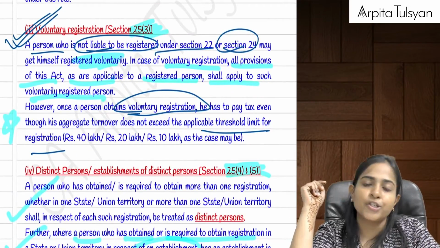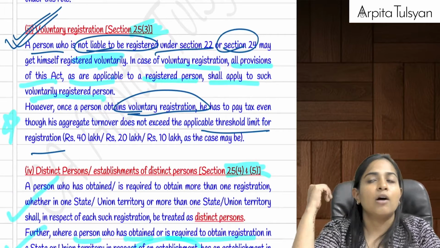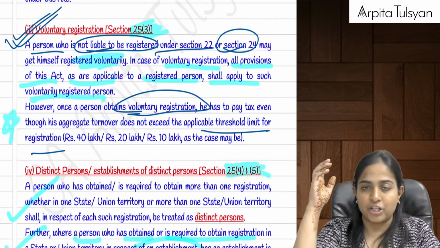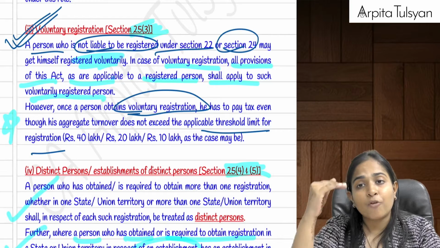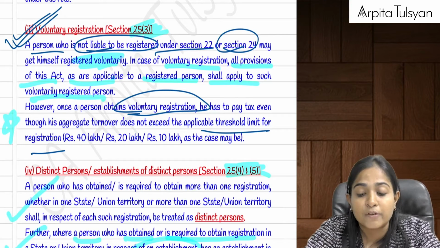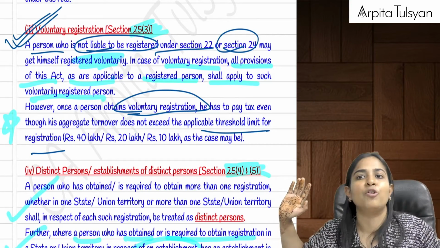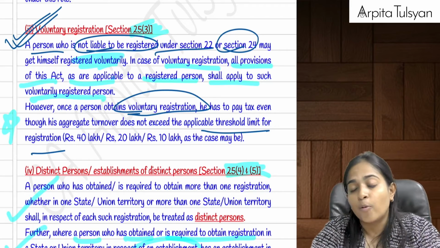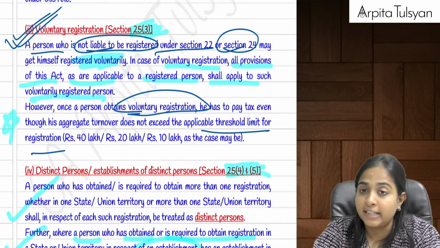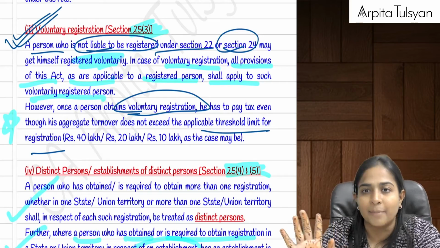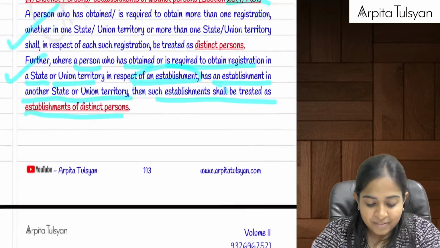Voluntary registration, section 25, subsection 3. Now, if I was not at all liable for registration under section 22, nor am I falling under the compulsory registration points of section number 24, still I say that I want to get myself voluntarily registered, no problem, welcome, you can get yourself voluntarily registered, but then don't ask for threshold limits. Threshold limits will not be applicable for you.